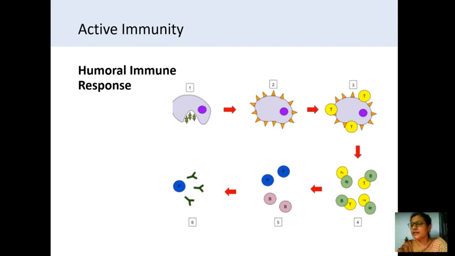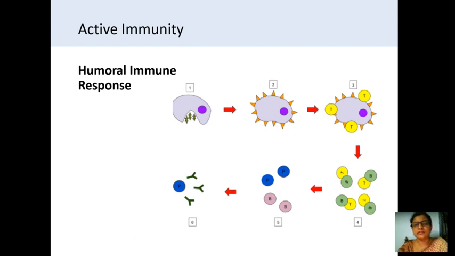Humoral response is defined as the interaction between the antigen and antibody. When B cells encounter the antigen, it is bound to the receptors and taken inside. So the antigen is taken inside and destroyed inside, and they liberate the destroyed particles of the pathogen.